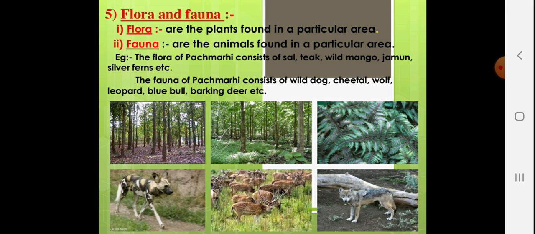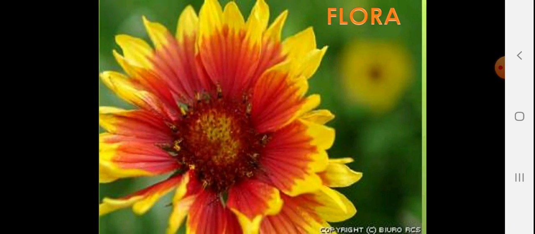The flora of Pachmarhi consists of sal, teak, wild mango, jamun, silver fern, etc. The fauna of Pachmarhi consists of wild dog, cheetah, wolf, leopard, blue bull, and barking deer, etc. So these are the flora and fauna examples of the Pachmarhi area in India.